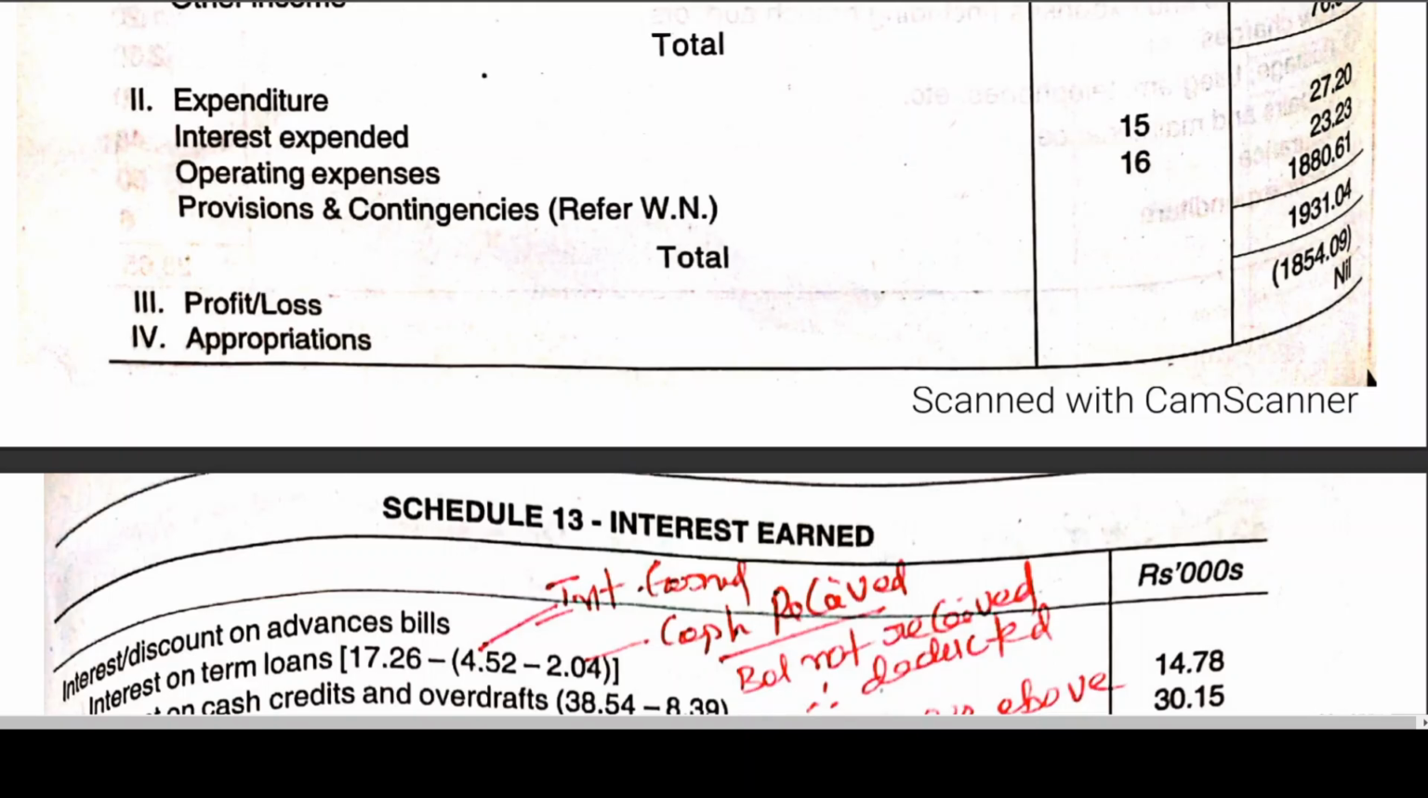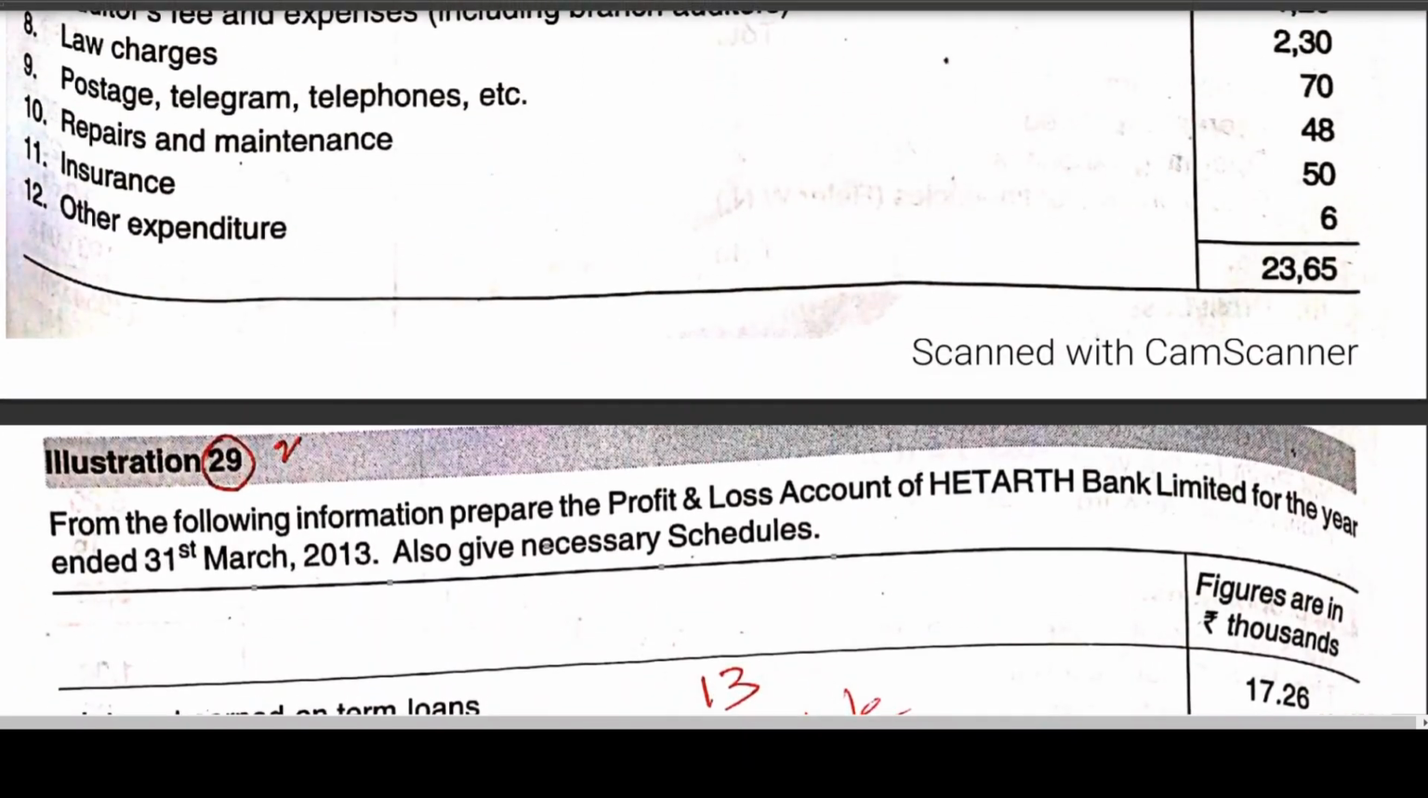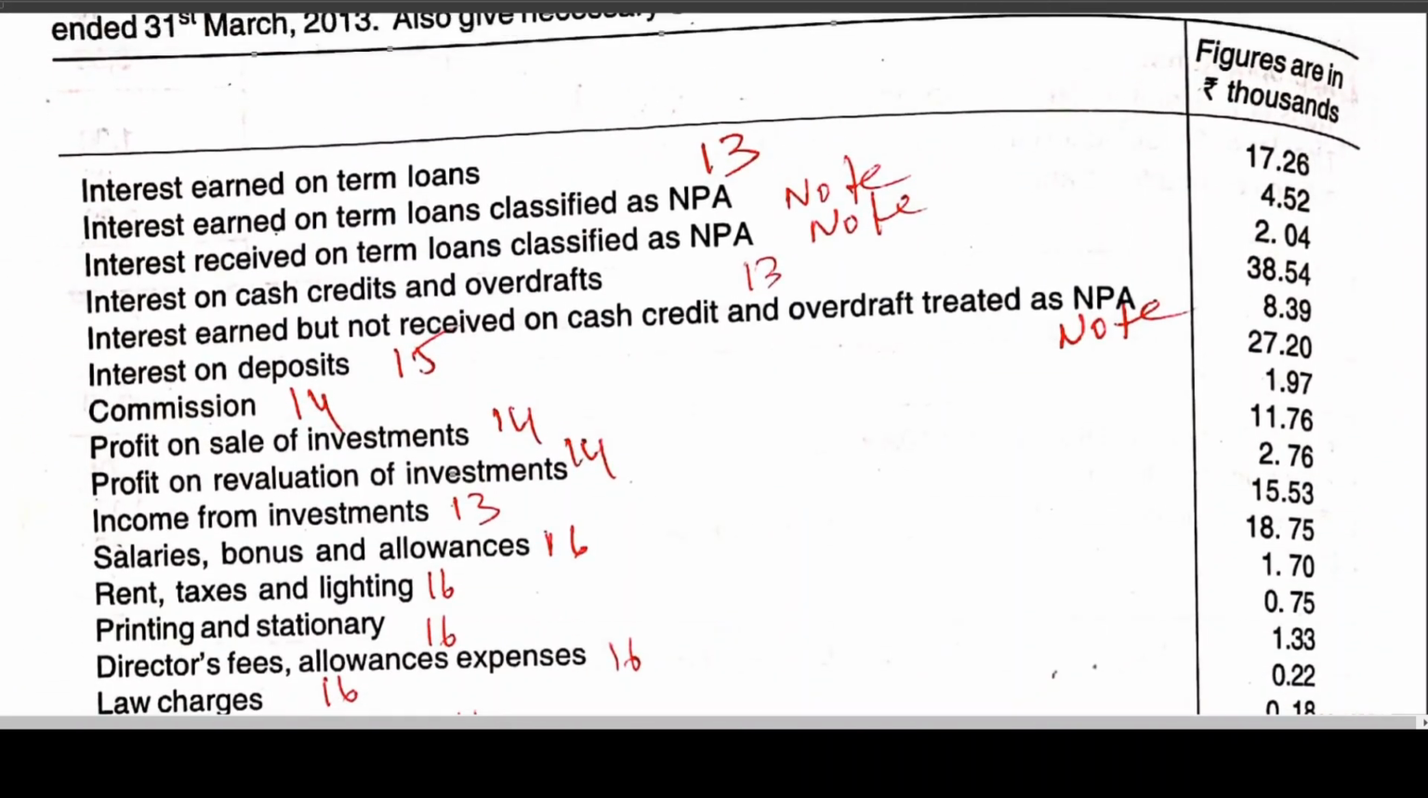Okay. Next. I'll come back to the next problem. Next point. Then interest on cash credits and overdrafts. I think this you can answer. Interest on cash credits and overdraft is 38.54. Interest earned but not received on cash credit and overdraft is NPA. I told you, interest earned but not received means you cannot take. I think this is very straightforward.